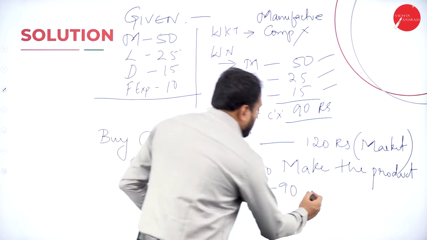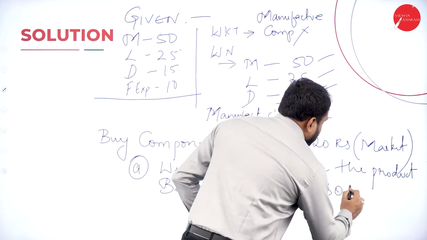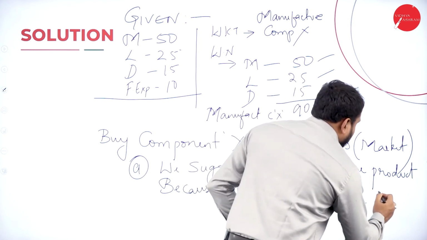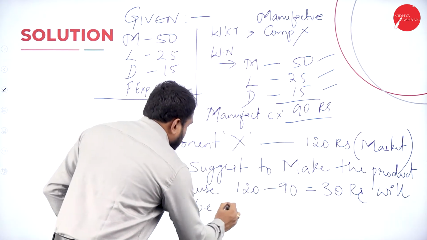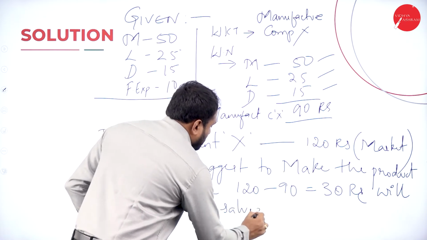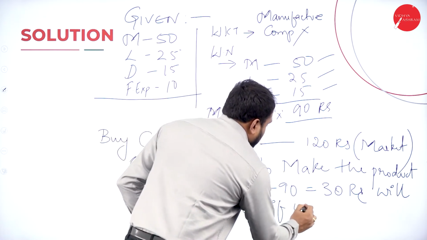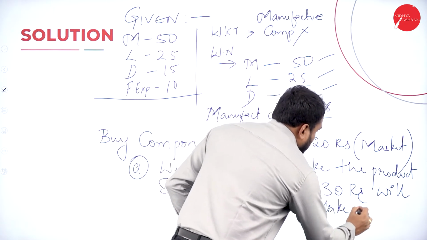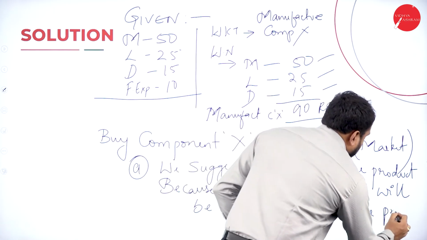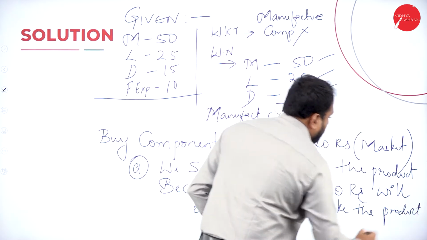It is equal to 30 rupees will be saved if we make the product. So this is how you are supposed to write.